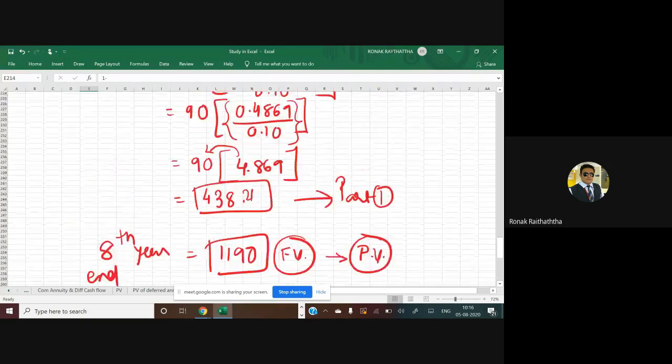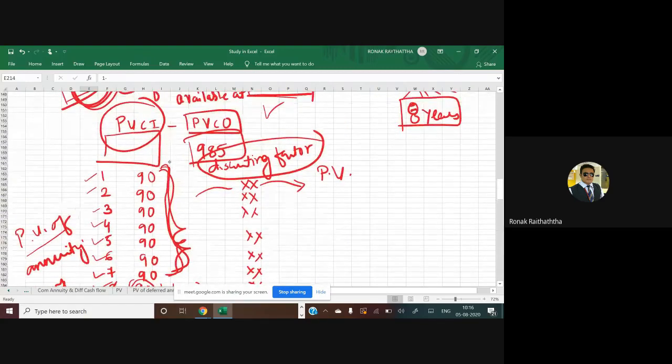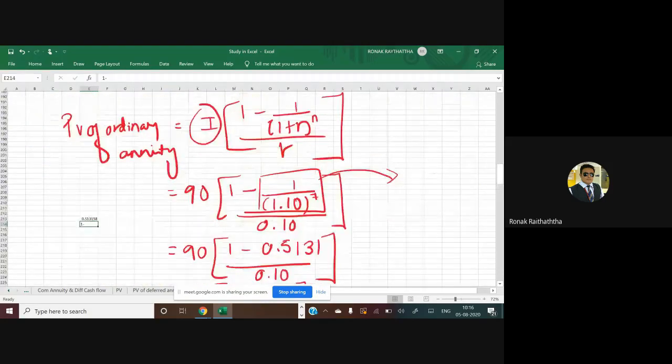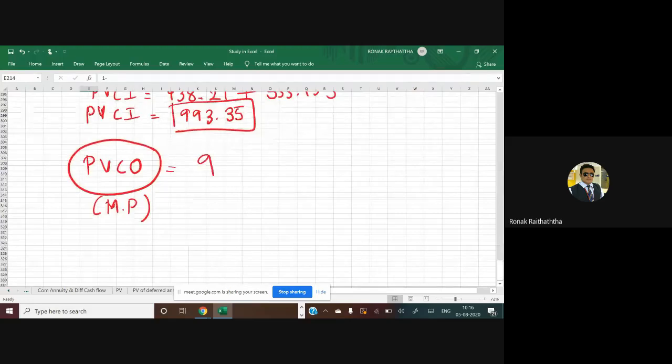That is how much? 985. Yes or no? Given to us in the question as well. So my PVCO is 985. And PVCI is coming at 993.5. PVCO coming at 985. Now you can tell me whether we should invest in this bond or not.